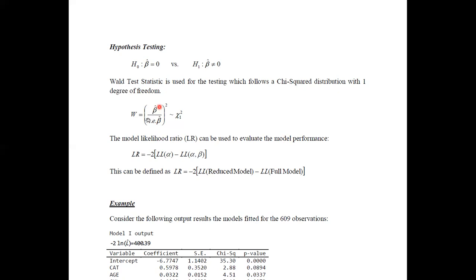Actually, this is what we have taken as the Z, and thereafter we have to square it, then we will get the Wald test statistic, and we can use the chi-square distribution to identify the critical values. It means that if the null hypothesis is correct, then under the null hypothesis this Wald test statistic follows a chi-square distribution with 1 degree of freedom. That is why we are using the chi-square distribution to identify the critical value.